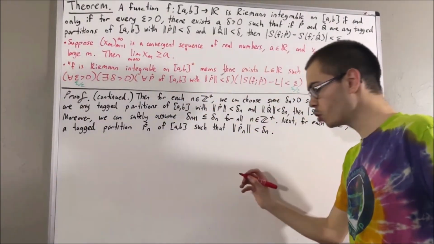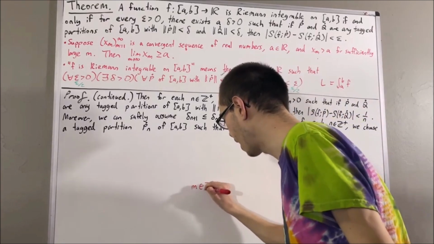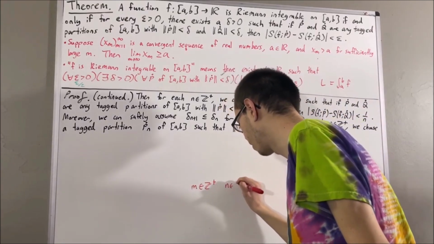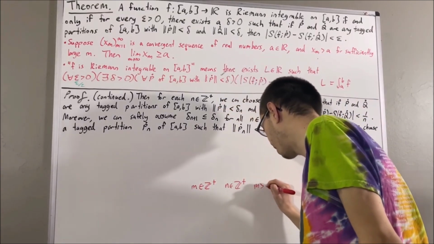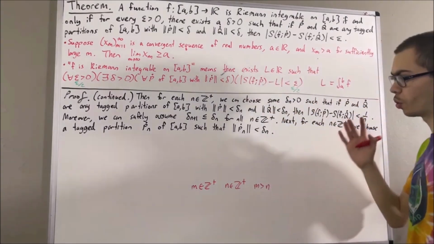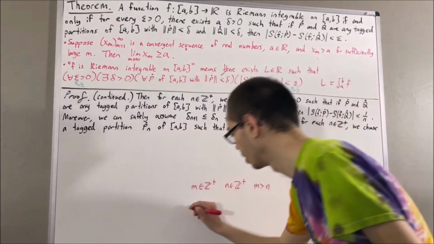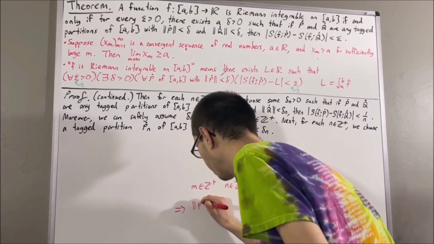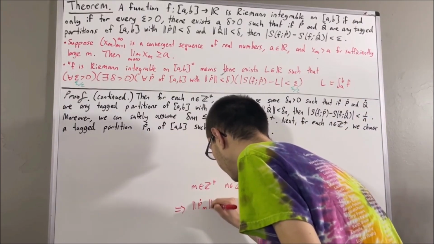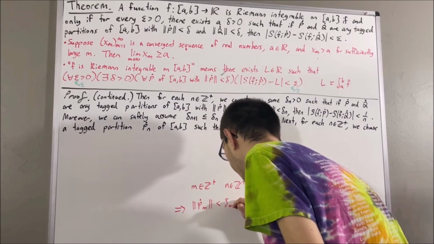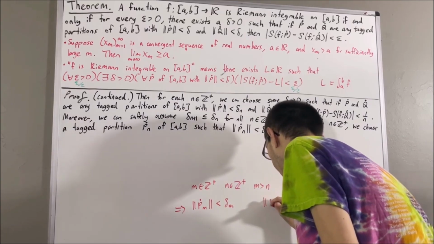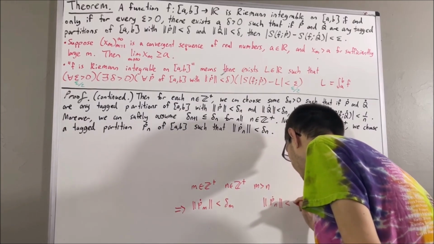Now, if we consider two arbitrary positive integers, m and n, where m is greater than n, well then, by choice of these partitions, it follows that the norm of Pm is less than delta m, and the norm of Pn is less than delta n.